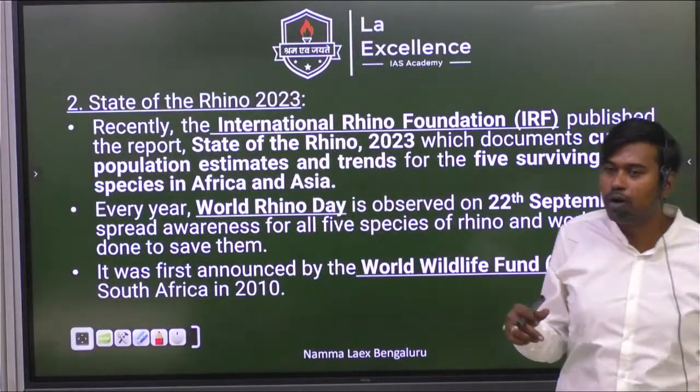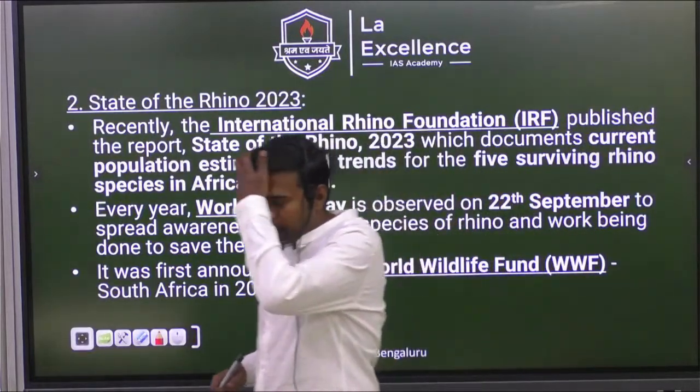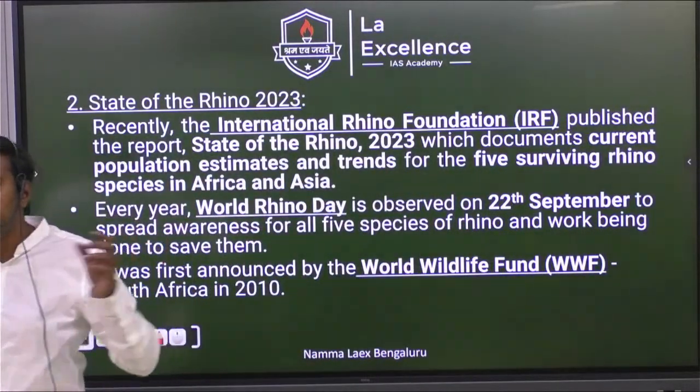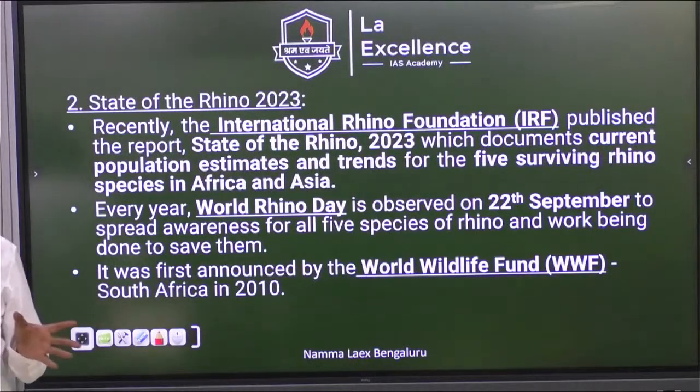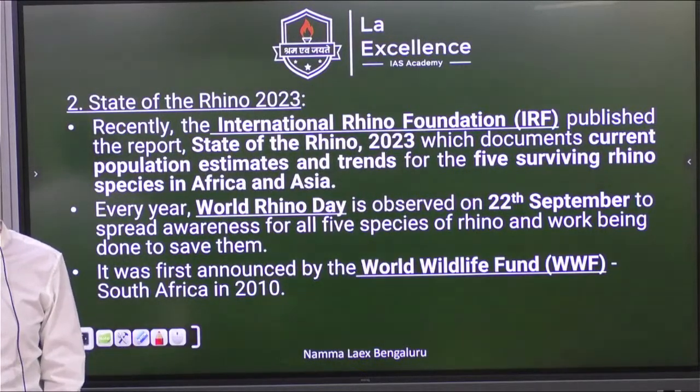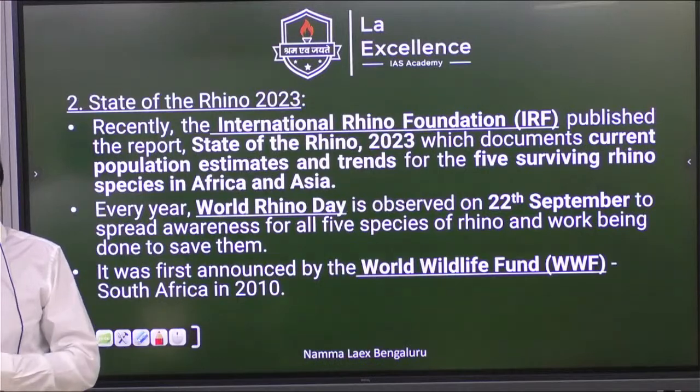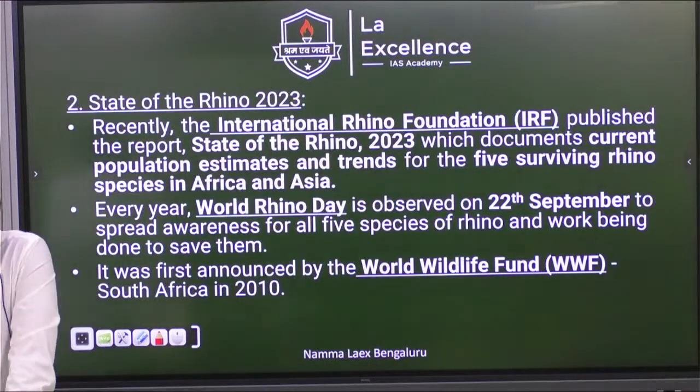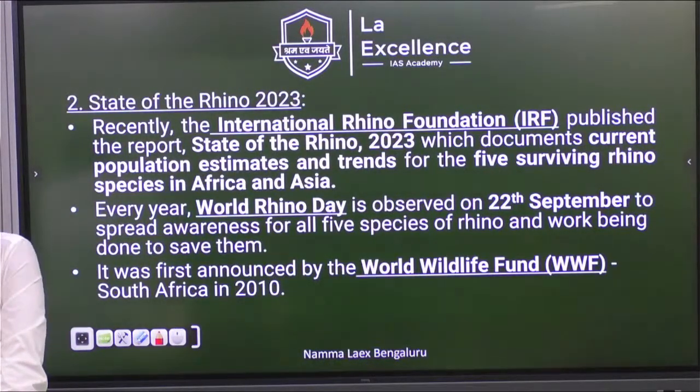Locate the city called Bali in Indonesia. Last year our G20 summit happened in Bali only. This year it happened in New Delhi. Next year in Brazil. What is that system? Troika. Remember the Troika system?